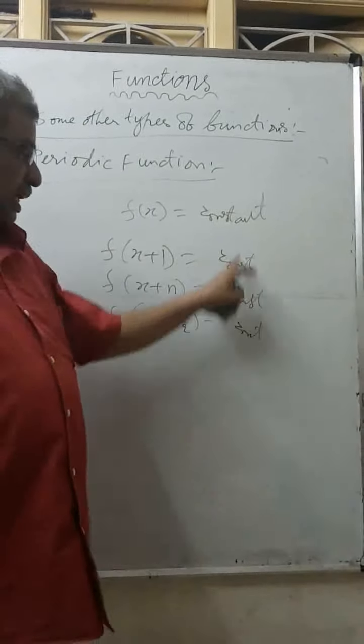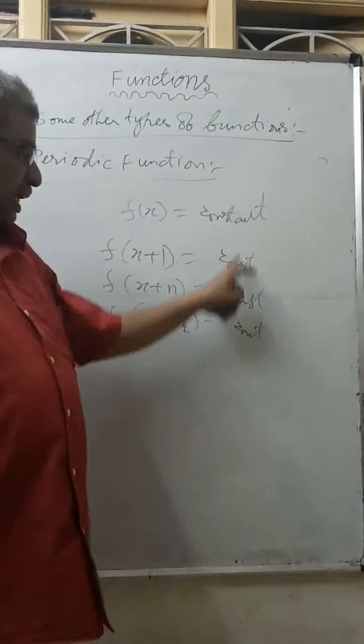Observe what I told previously: p is the least value, if it exists. Why did I stress that? For this only. What is least here? Is it n, or 1, or 1 by 2, or 1 by 3, and so on till 0 point something, nearer to 0 but not 0? It can be any value, so infinitely many values we can take here. The least value can be anything, which we cannot define. That's why the period of a constant function is not defined, but it is periodic. So a constant function is periodic but has no period.